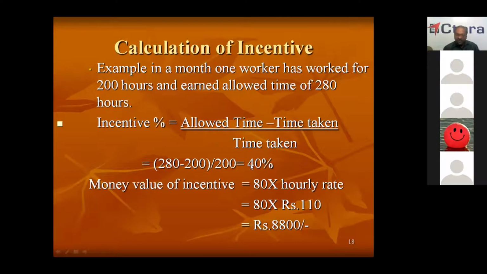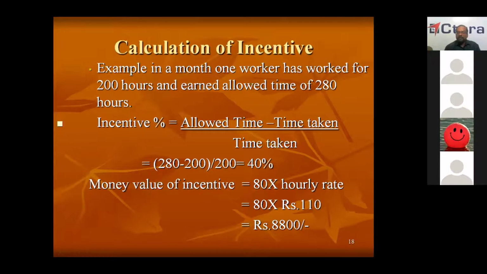Now the monetary value. How many hours has he saved? 80 hours he has saved. Hourly rate: each worker will have an hourly rate. Now after the 7th pay commission, I think a senior technician has around 110 as an hourly rate. If he saves 1 hour, he will be paid 110 rupees. In this particular month, this worker has saved 80 hours. So 80 into 110, 8,800 rupees he will be paid as incentive.